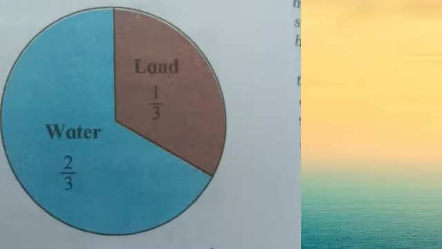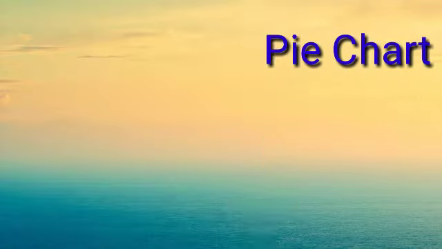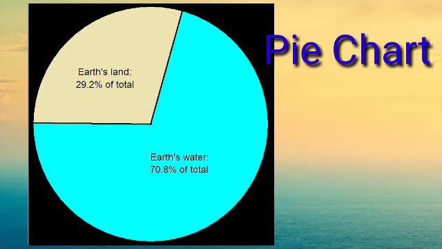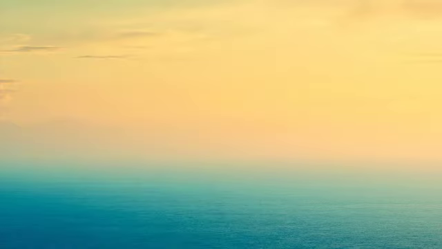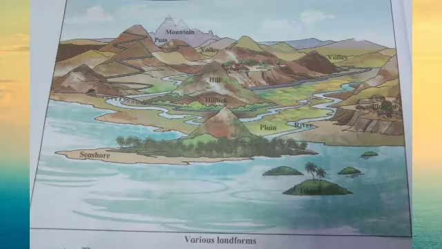About a third of the surface of the earth consists of land. The land on the earth is divided into 7 continents. Dear students, you know them very well. They are Asia, Europe, Africa, North America, South America, Antarctica and Australia. Asia is the largest continent and Australia is the smallest. The uneven structure on the Earth's surface is called relief.